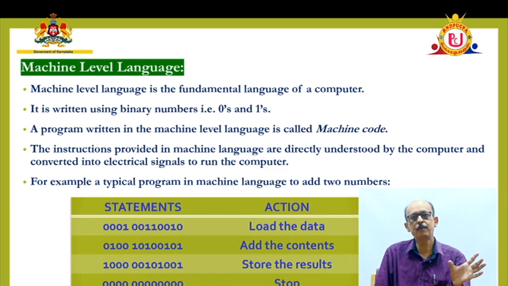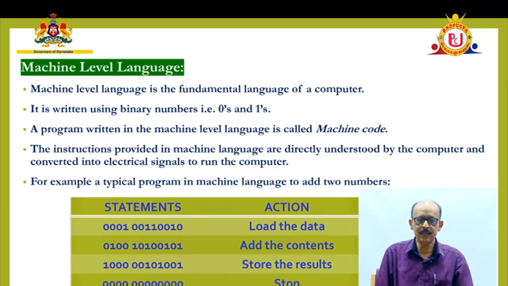Only a certain set of people could understand this language, because if it is written in zeros and ones, common people cannot understand it. It is written using the machine understandable language only. Computer understands zeros and ones according to our understanding. Actually speaking, it understands high and low. High is 1, low is 0. Let us follow that only. So using zeros and ones only, people used to write the instructions.